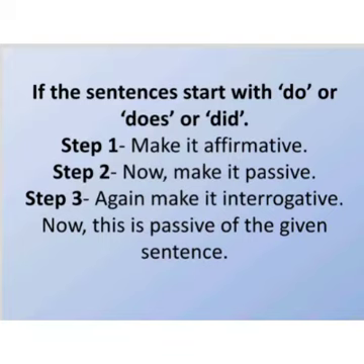Condition 1. Suppose the sentence starts with do or does or did. Now you have to follow these 3 steps. In step 1, you will make it affirmative, and while making it affirmative, if it has do or does, you will use the first form of the verb. If it has did, then you will use the second form of the verb. So step 1, make it affirmative. Step 2, make it passive, and step 3, again make it interrogative. It will be the answer.